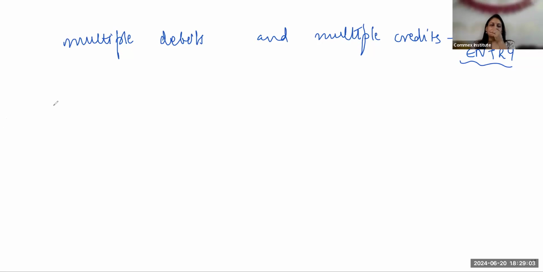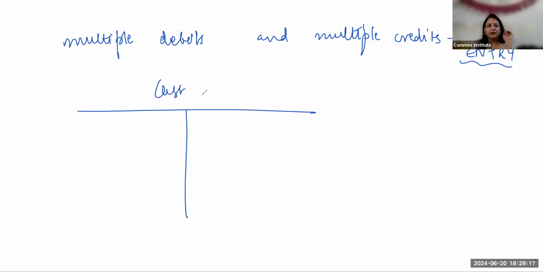The balances carried forward are the closing balances. Like in the ledger you have seen the balances carried down, those are the closing balances. Now they will be brought forward to the current year. Like we said, this was a cash account. Suppose the opening balance of the cash is 10,000.